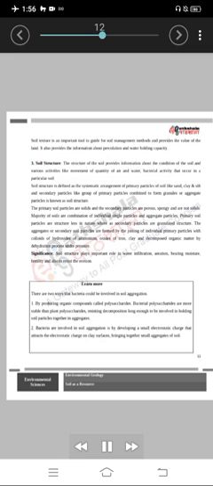Environmental geology. Soil texture is an important tool to guide for soil management methods and provides the value of the land. It also provides the information about percolation and water holding capacity.